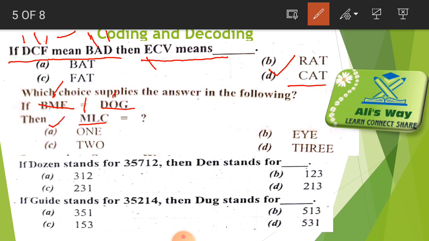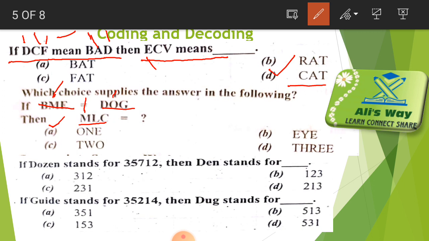Option A has O as its first letter, so it is our correct option, and we found it directly. We did not solve the question completely.